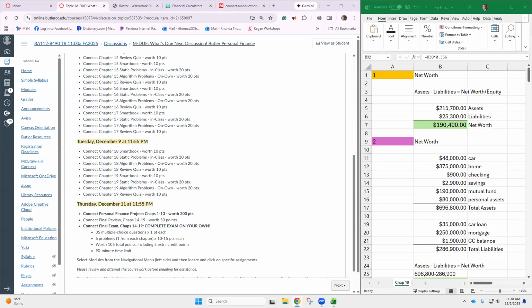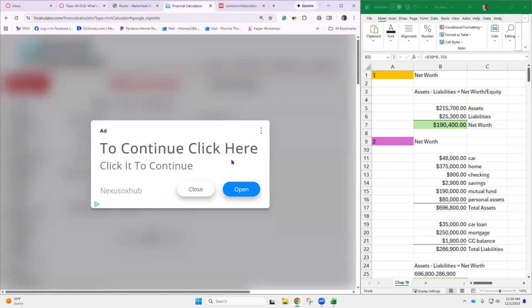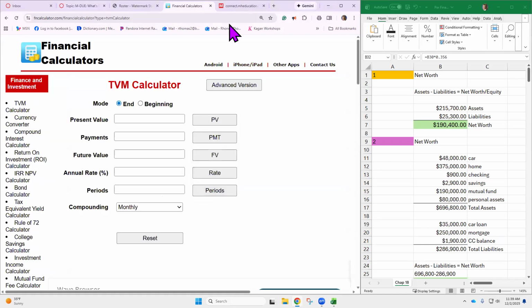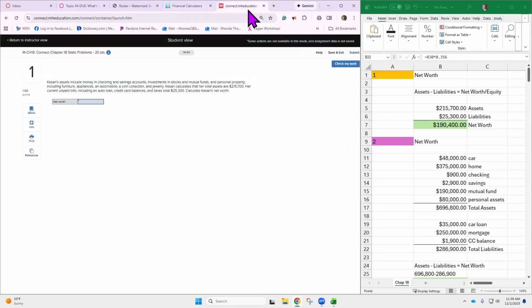Okay, we're getting ready to do personal finance, chapter 18. It is about saving for retirement, and the earlier that you can do it, the better. We've got the financial calculator ready to go because we'll do a little bit of time value of money. I'm going to go through these kind of quickly because I've already gone through the first three with the ones that are here in class, but I want to make sure that you've caught this.